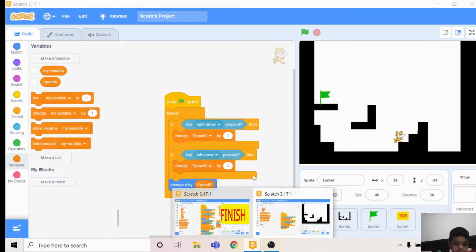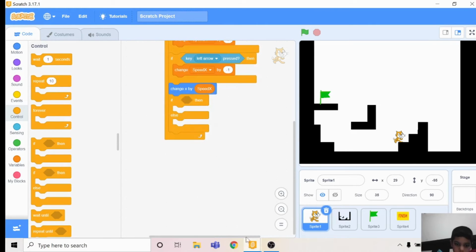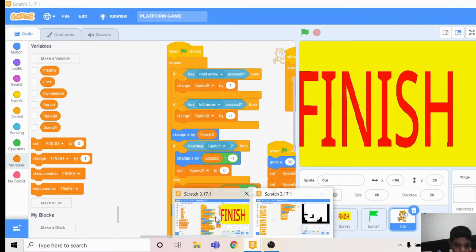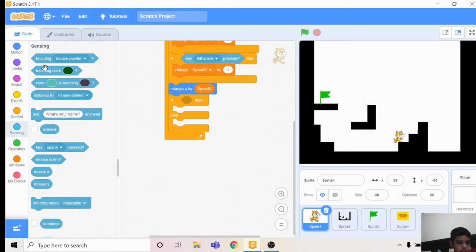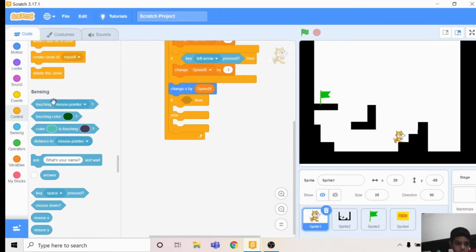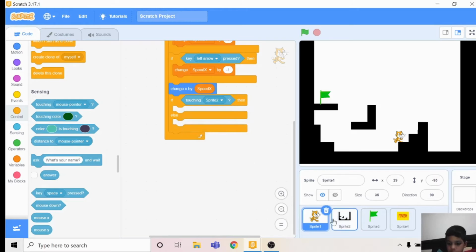Then you take an if else from controls, and put the if else down here. Then you do if touching sprite 2.